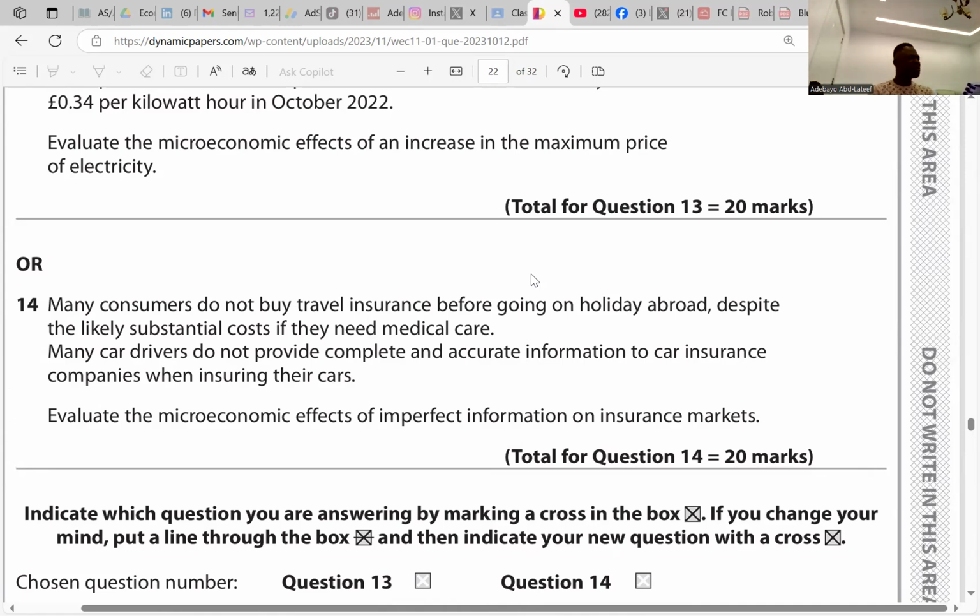Okay. So yes, information failure is when consumers lack enough information to make optimal decisions, e.g., consumers not knowing the cost of traveling without being insured. So there's an information gap when economic agents have different levels of information, for example, car owners having more information than their insurers. What is insurance itself?